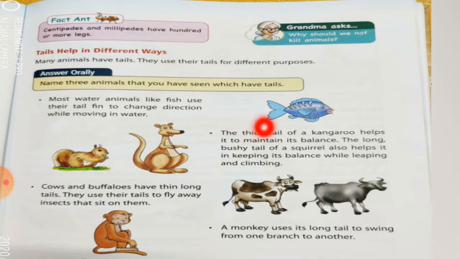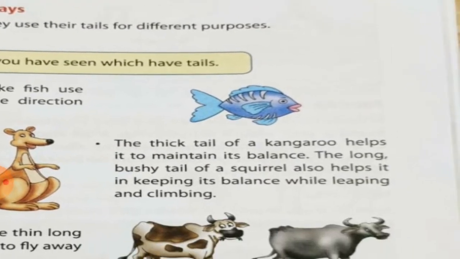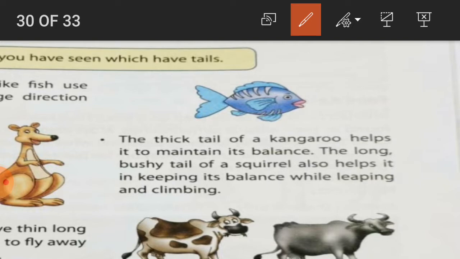The thick tail of a kangaroo helps it to maintain its balance. The long bushy tail of squirrel also helps in keeping its balance while leaping and climbing. So here you have to underline bushy. Bushy means thick and leaping means bounce or jump.